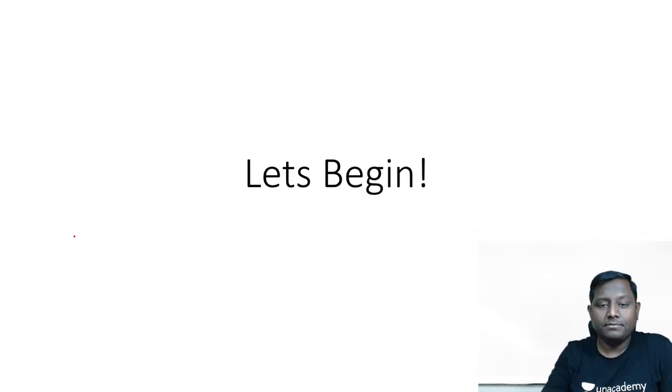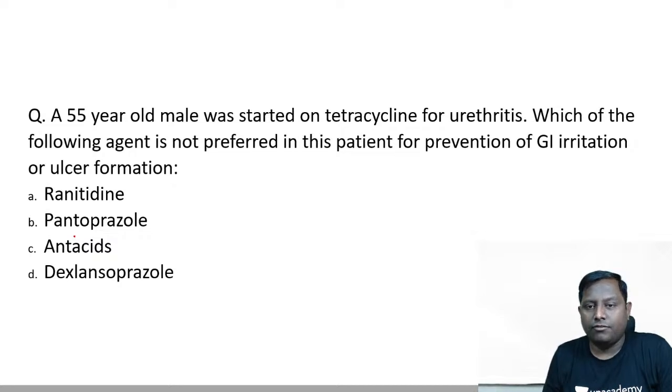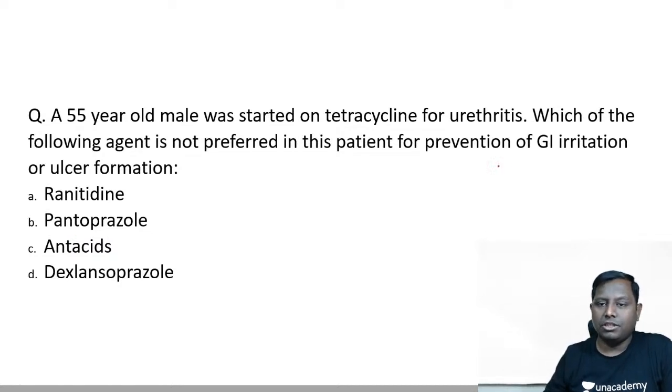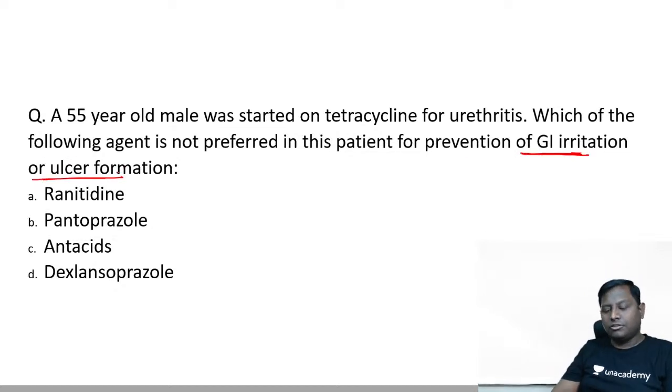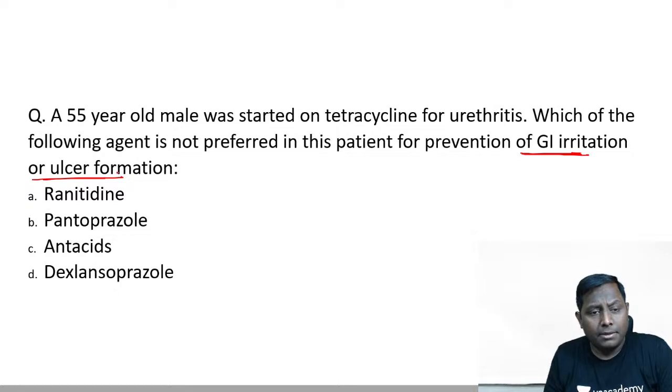Okay, so the first question that I'm having is this: a 55-year-old male was started on tetracycline for urethritis. Which of the following agents is not preferred in this patient for prevention of GI irritation or ulcer formation? So with the ranitidine, they are telling if there is a risk of GI ulceration or GI related side effect, which drug you will not be preferring. Go ahead please. Ranitidine, pantoprazole, antacid, dexlansoprazole, what will you not prefer among all of them?